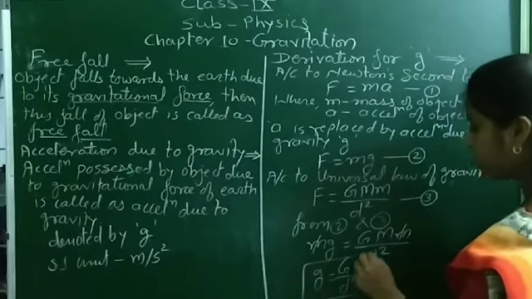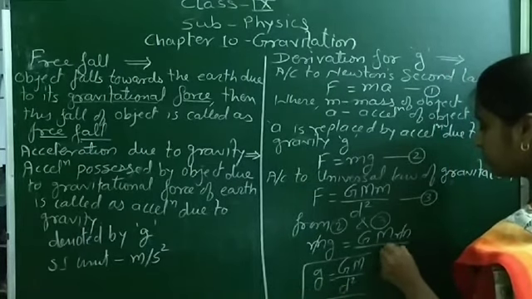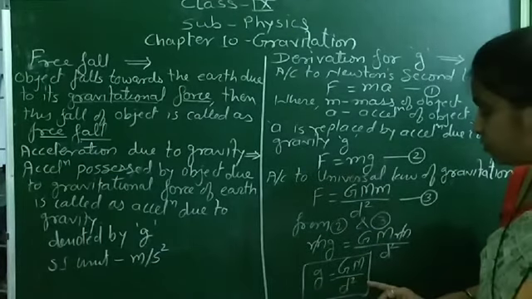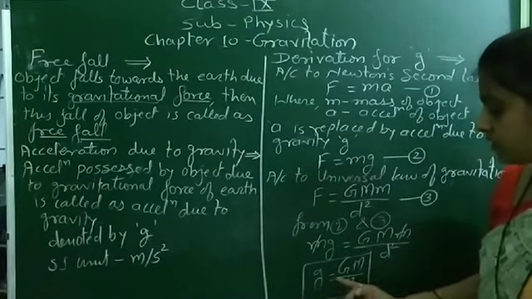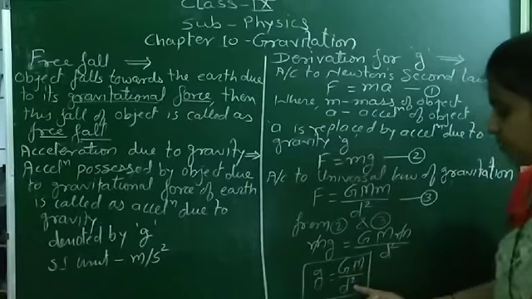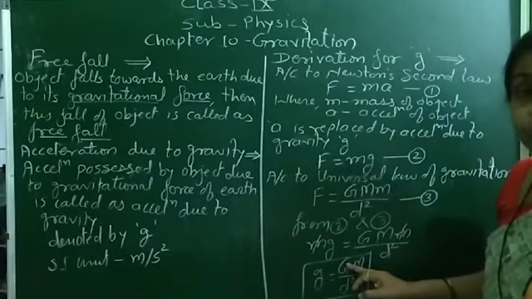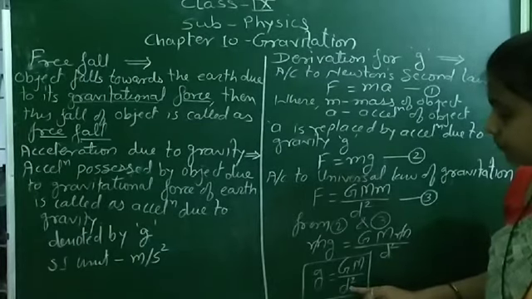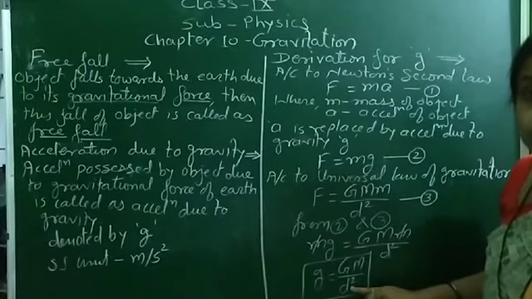So this is the formula for acceleration due to gravity: G M upon d square, where G is the universal gravitational constant, M is the mass of the earth, and d is the distance between the object and the earth.